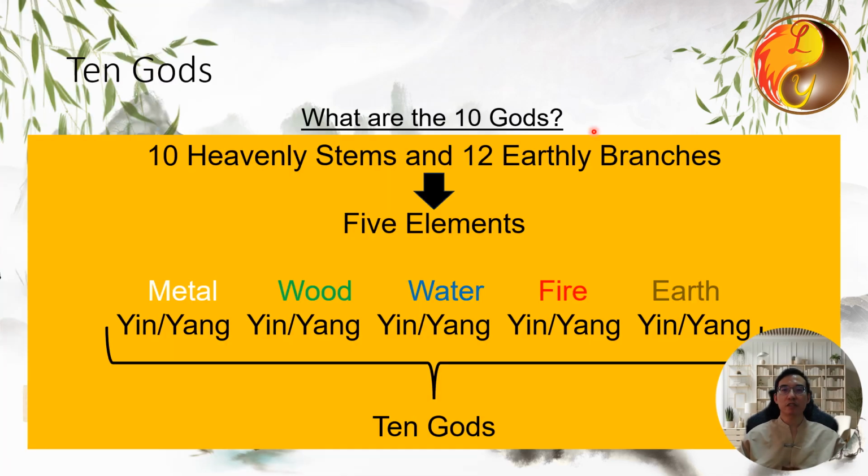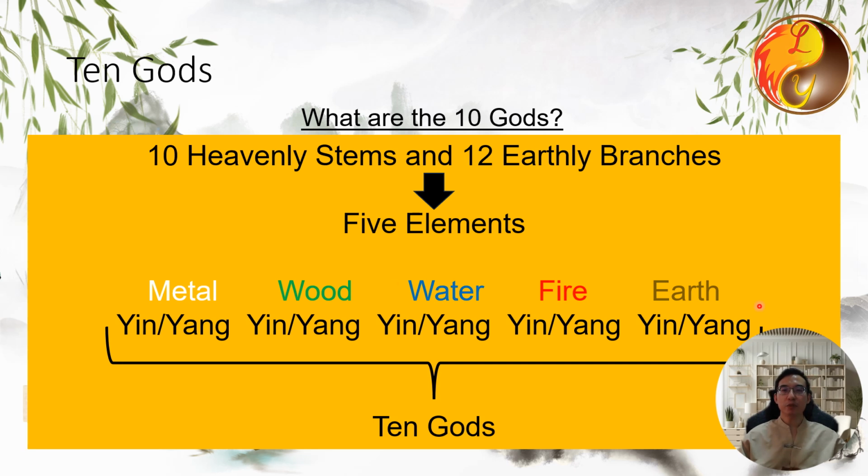Let's introduce the concept of the 10 gods. In Chinese metaphysics, there are 10 heavenly stems and 12 earthly branches, categorized into 5 elements: metal, wood, water, fire, and earth. Each of these elements is further divided into yin and yang, forming 10 types in total.